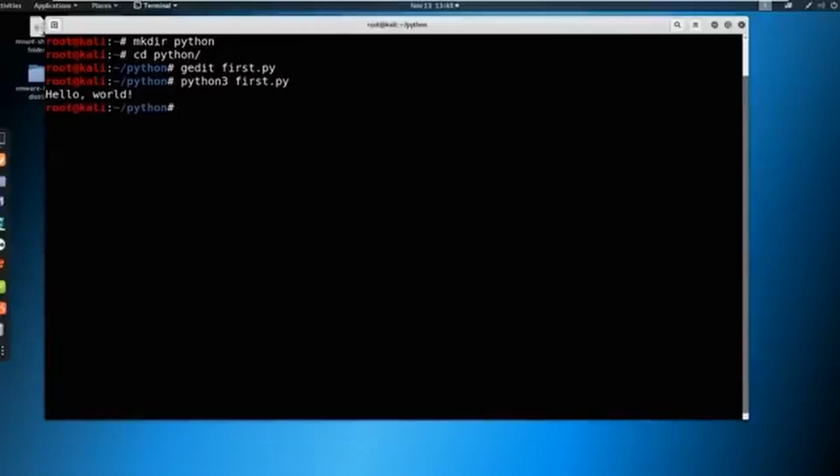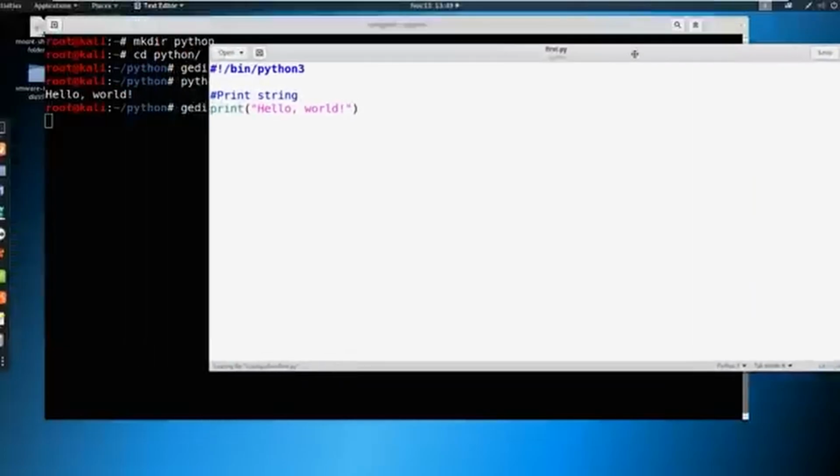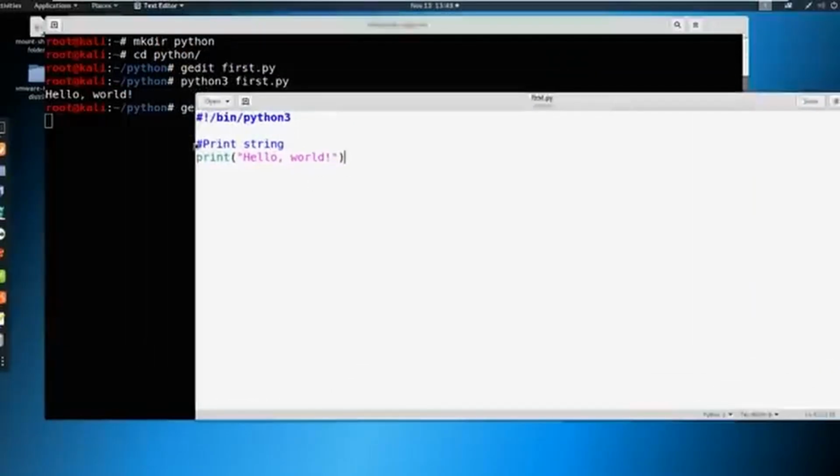And you can see now that it wrote out hello world. If we tab up twice and go back to our gedit, we can see that it ignored the comment. It didn't interpret this because it's a comment with the hash. We just told it one instruction, which was to print hello world, and it did just that.